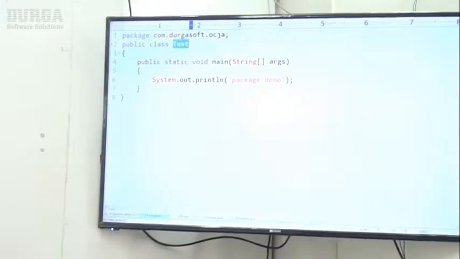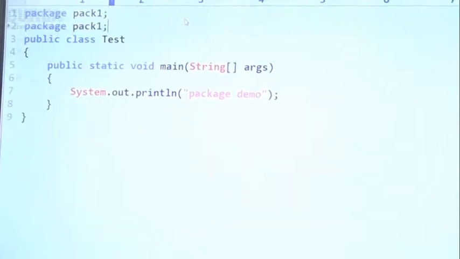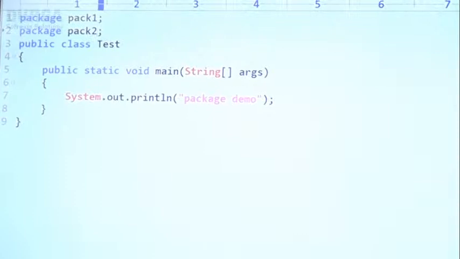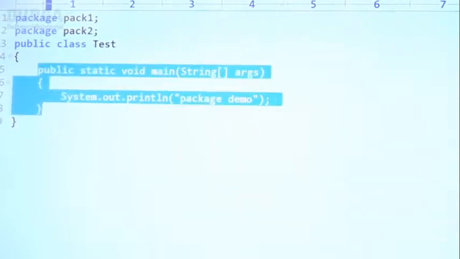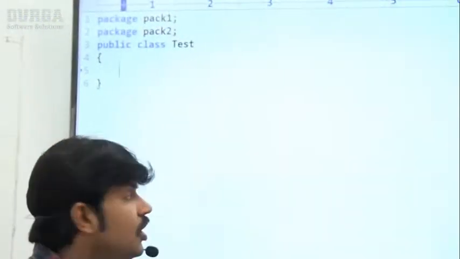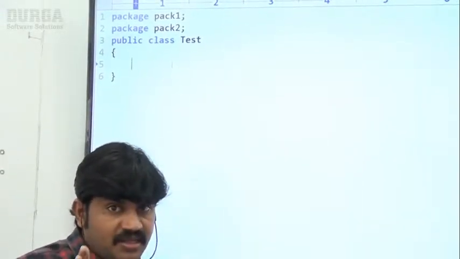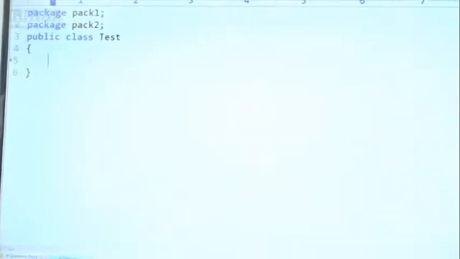Let me show. Here I am taking package pack1, and assume package pack2 I am taking, sir. Now public class tester. All this nonsense I don't want. Here it is very simple, right? Sir, how many package statements are there? Please respond. 2. Pack1 and pack2. 2 package statements are there, sir. Now let me compile this one. Here javac -d dot test dot java.